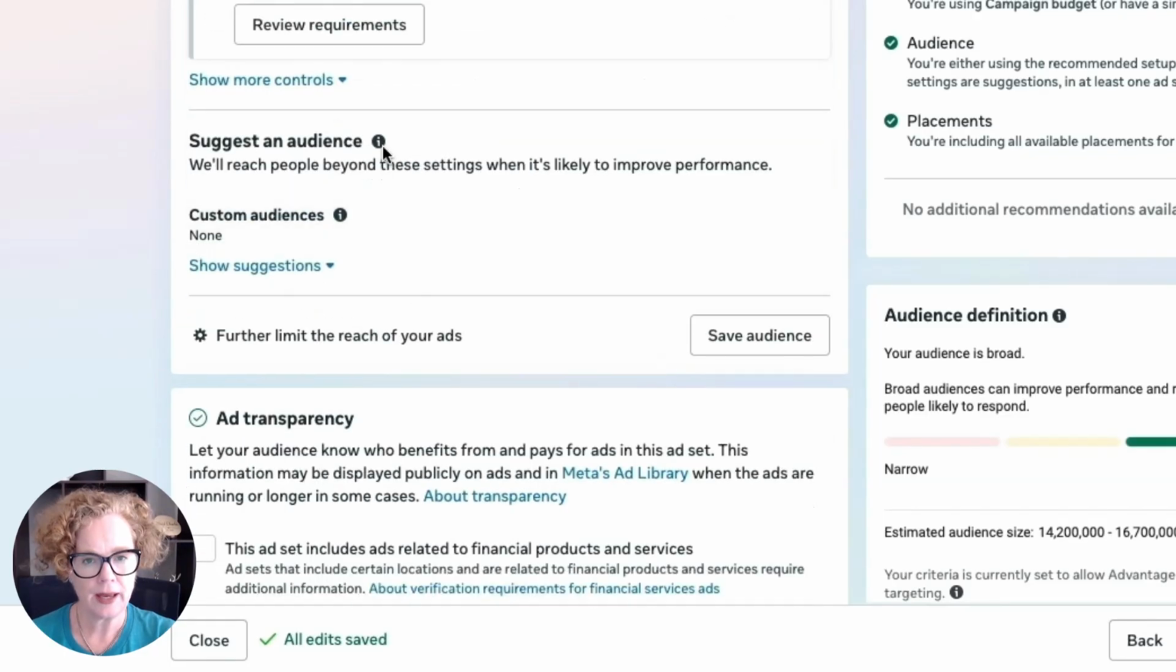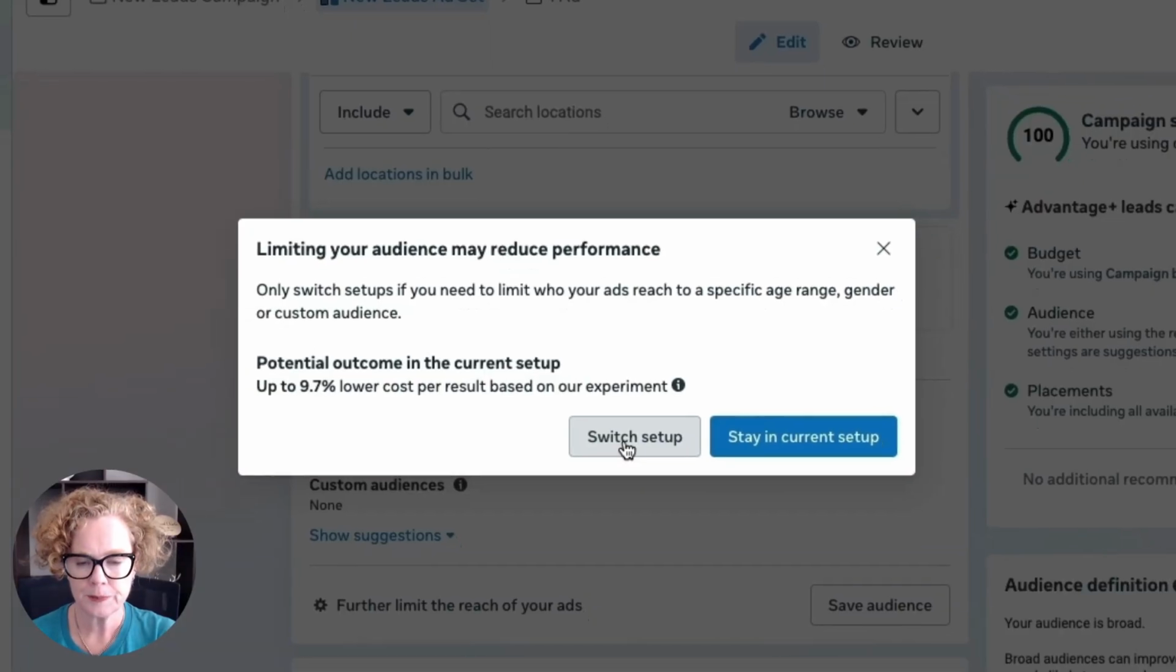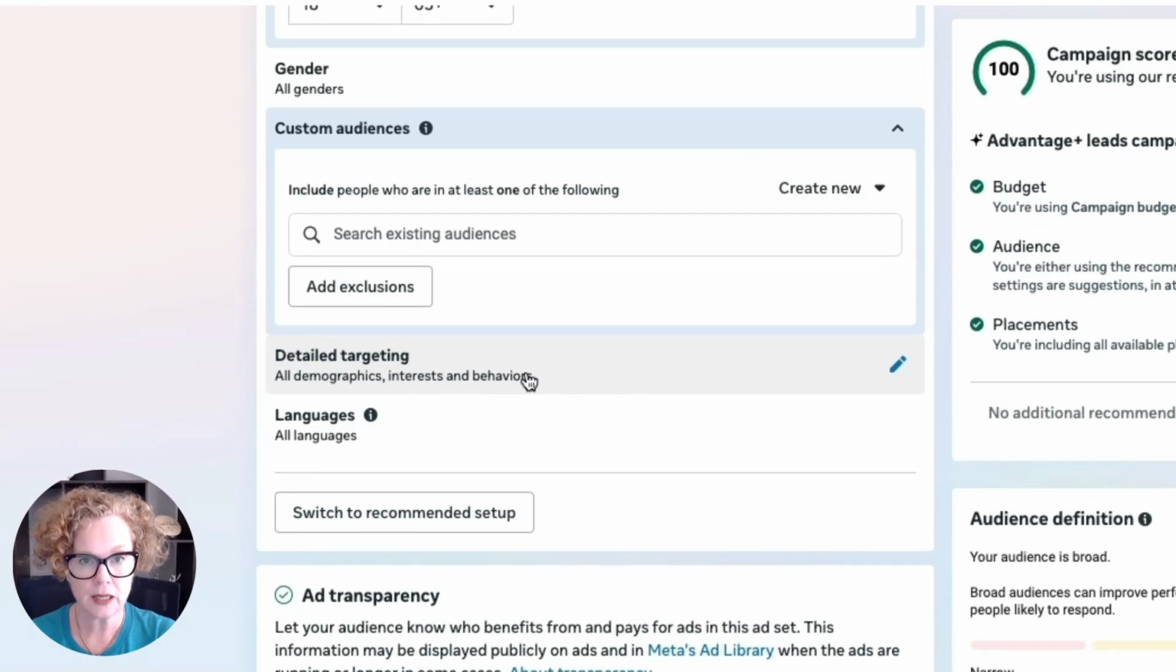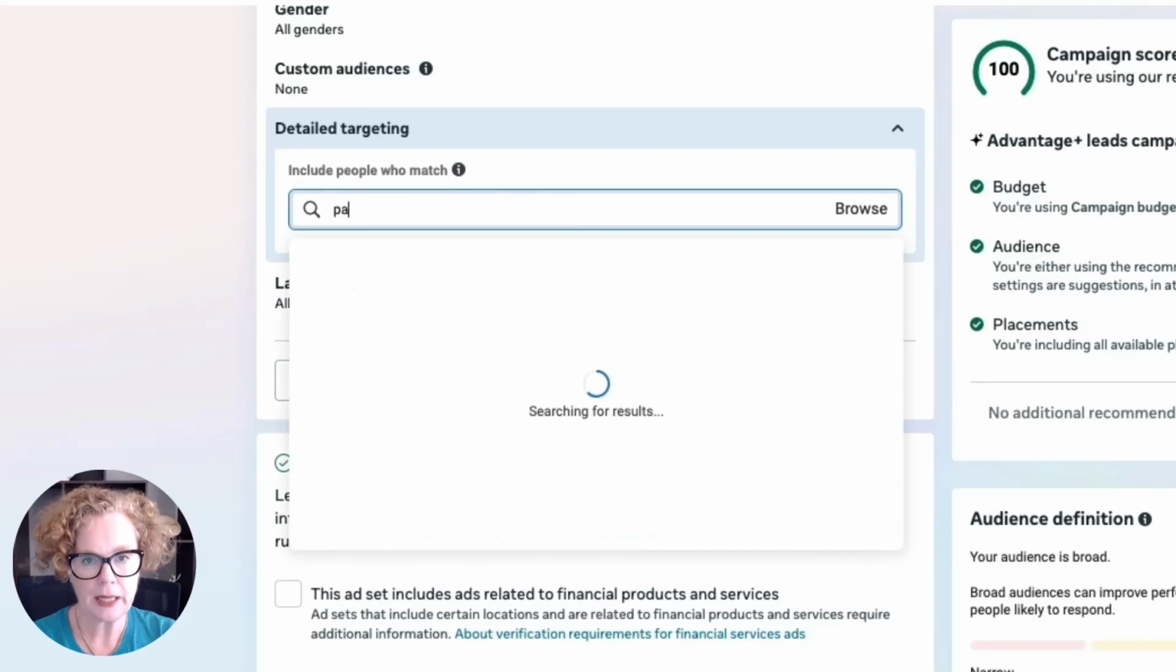And here is where you can suggest an audience to Facebook. Now, how we go about doing that is we have to click this button that says further limit the reach of your ads. So Facebook is really trying to push you to use their Advantage Plus and just leave it to them. But if you did want to put some additional targeting suggestions for Facebook, just click on the button, Further Limit the Reach of Your Ads, and click on Switch Setup. So now you'll see we have detailed targeting options here. If I click there, I could put in something like parents.